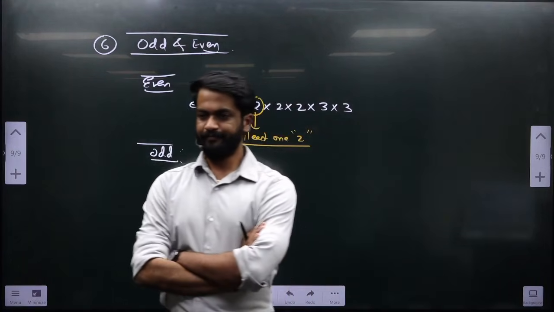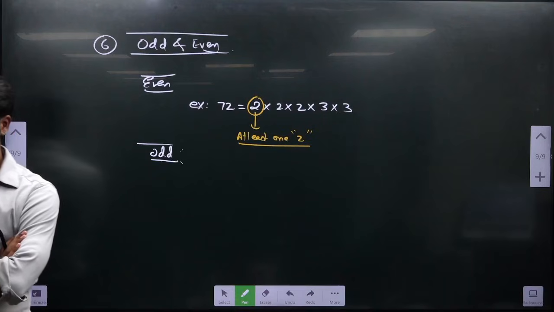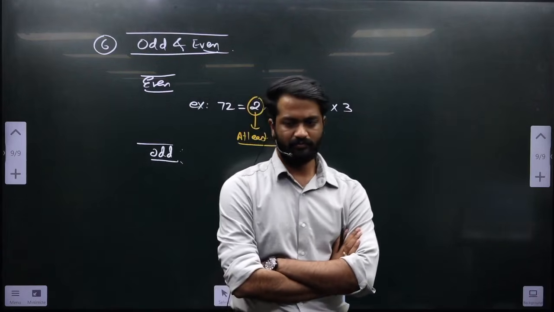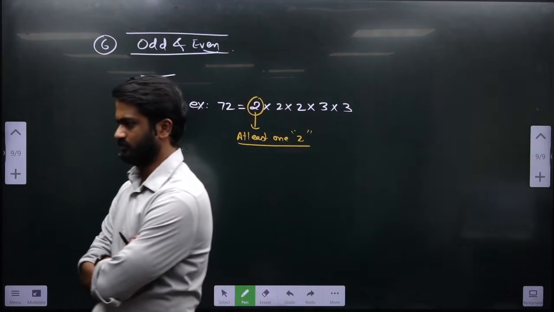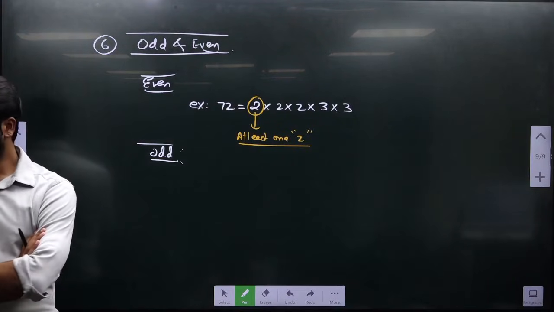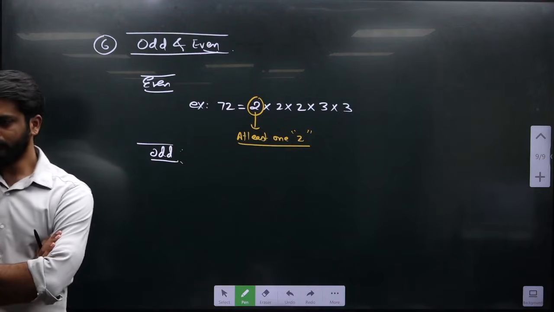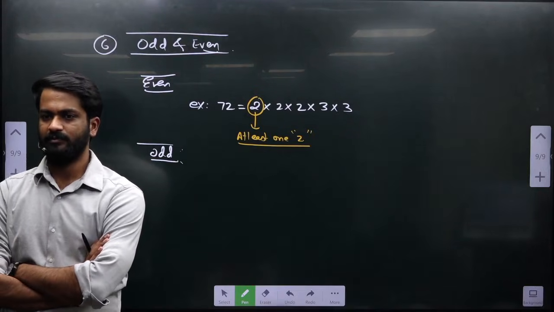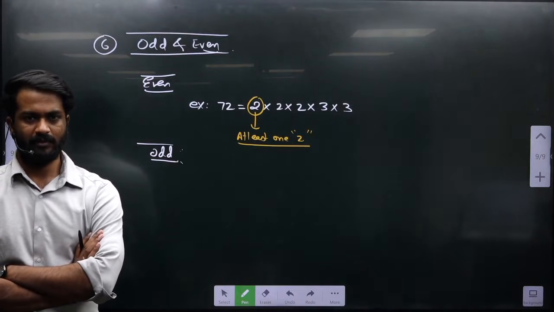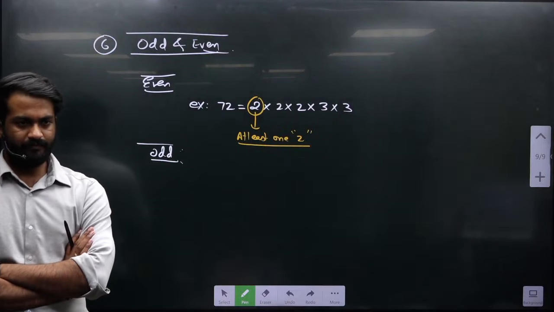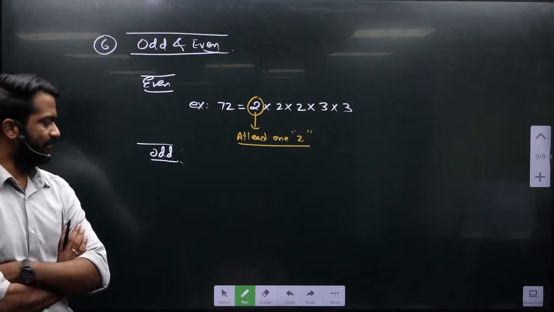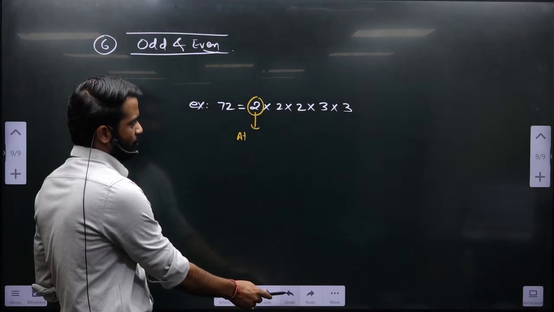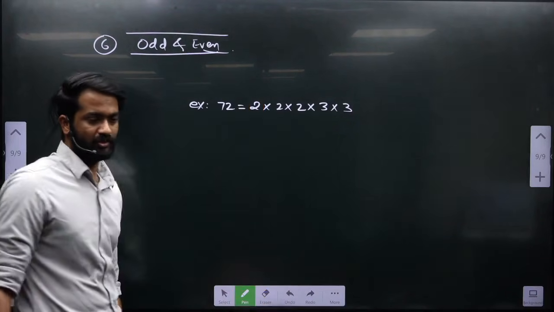Then write odd number. A number which doesn't have any factor of 2 is odd. See, ultimately, whatever you have read in the books, that if a number is divisible by 2, listen carefully to what I am saying, so that we are now coming on the same page.